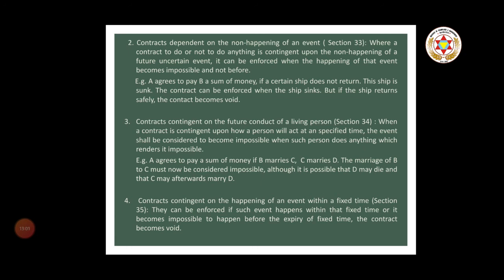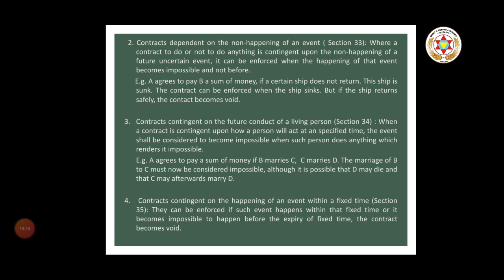Now, third is contract contingent on the future conduct of a living person, Section 34. When a contract is contingent upon how a person will act at a specified time, the event shall be considered to become impossible when such person does anything which renders it impossible. For example, A agreed to pay a sum of money if B marries C. Now, B marries D. This marriage of B and C must now be considered impossible, although it is possible that D may die and then afterwards B will marry C.